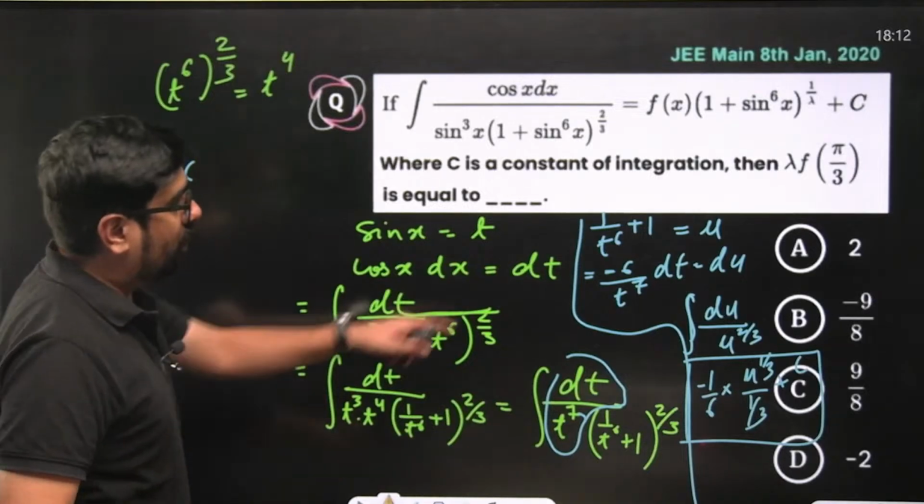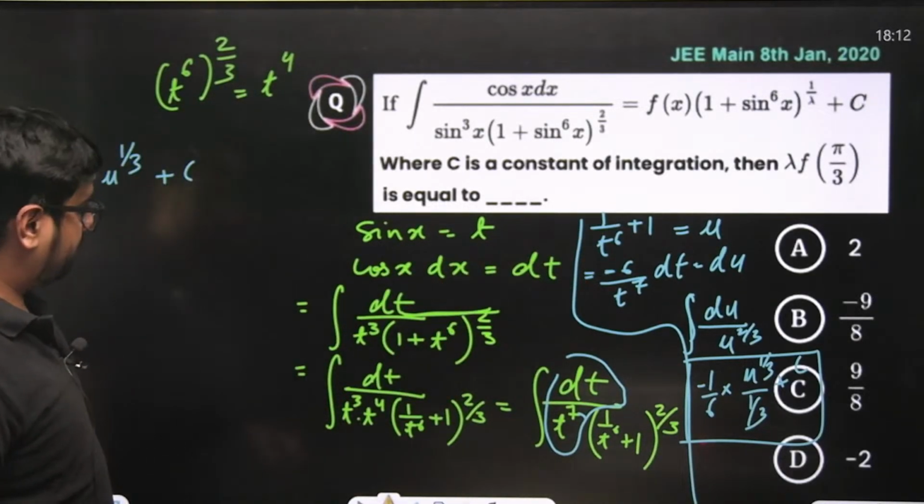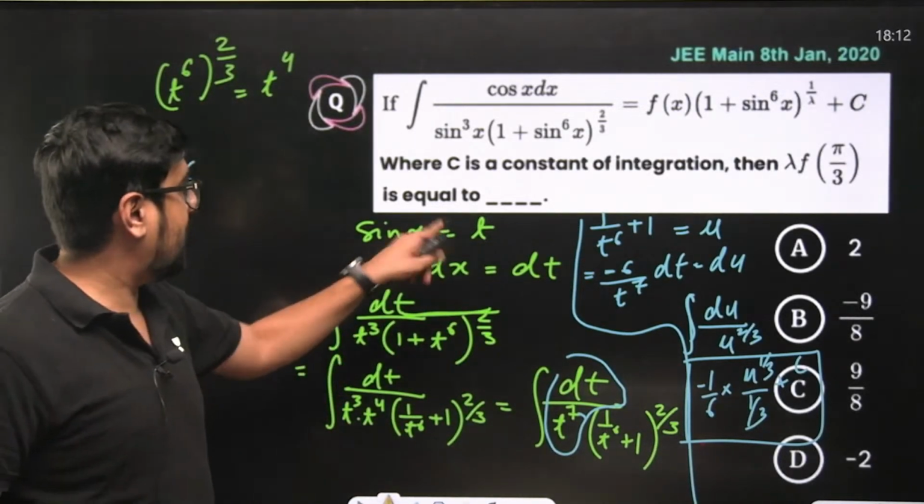What was your u? 1 by t to the power 6 plus 1. What was your t? T was sine x.